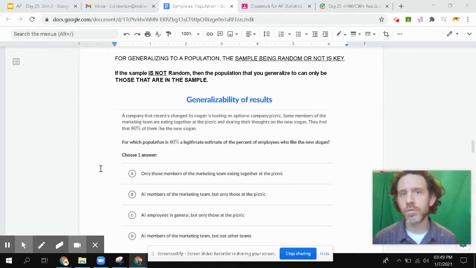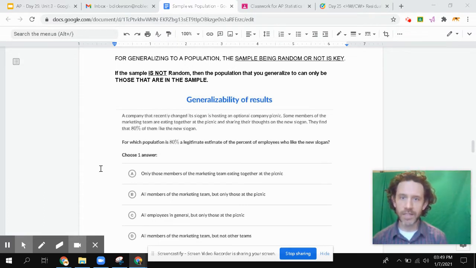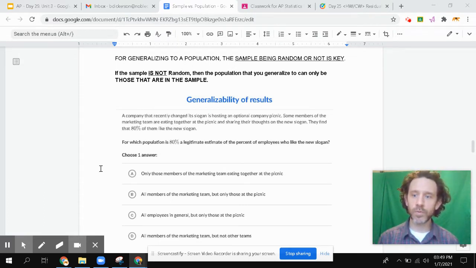Okay, stat students, hopefully you're using the Khan Academy videos here to help you through this, but if those aren't working, I'm going to give you a couple examples for the generalizability of results activity that you've got to do, all right? Basically, this is talking about which group of people can we generalize our results to. If I have a sample from a population, can I take the results from that sample and extend that to the population? All right.